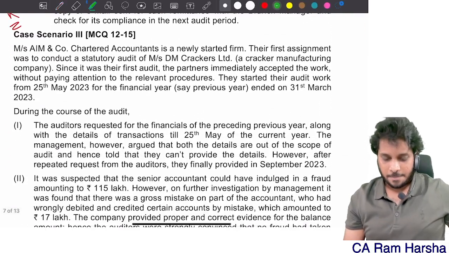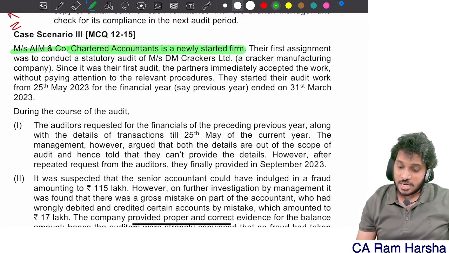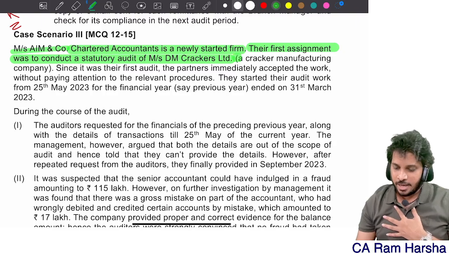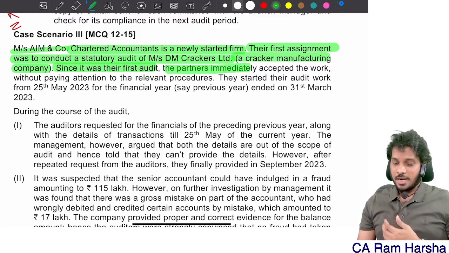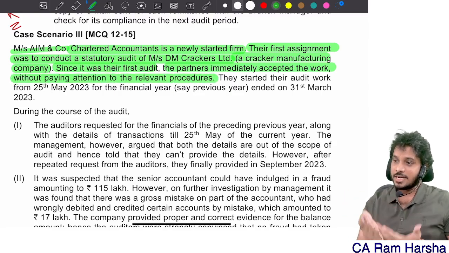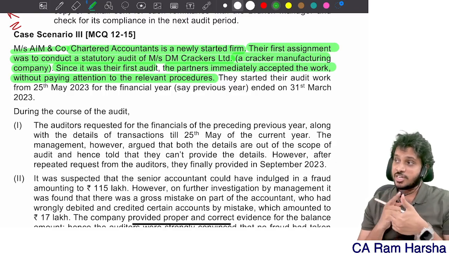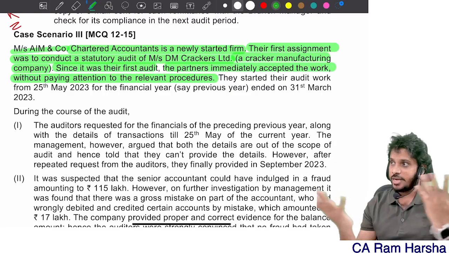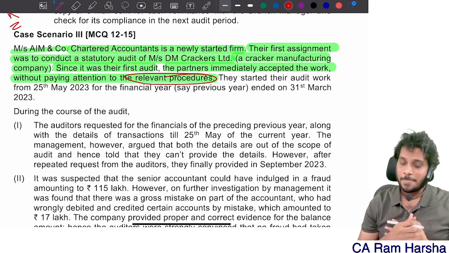So case 3. Messrs. Aim and Co., Chartered Accountants, is a newly started firm. Their first assignment was to conduct the statutory audit of Crackers Limited, a cracker manufacturing company. Since it was their first audit, the partners immediately accepted the work without paying attention to procedures. You directly accepted a company audit without following any procedure. You need to check compliance under the Companies Act. You need to communicate with the previous auditor. You need to do various other things. You blindly accepted the audit without following any relevant procedure given under the law.